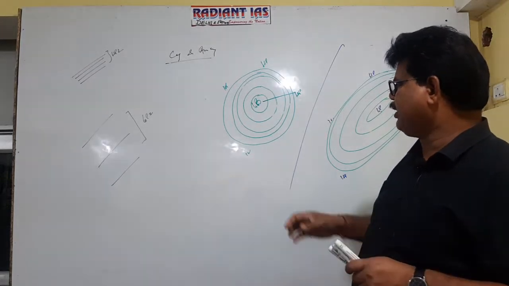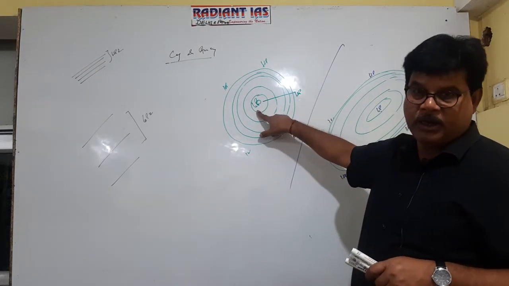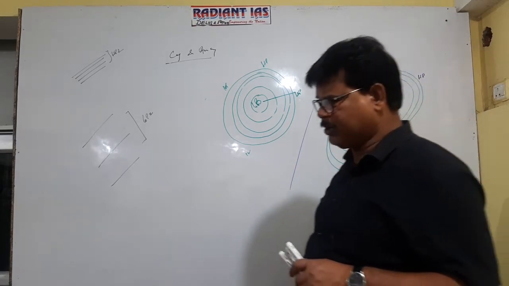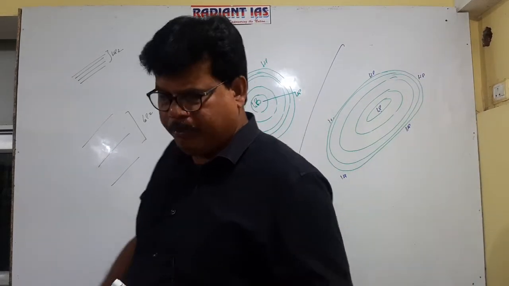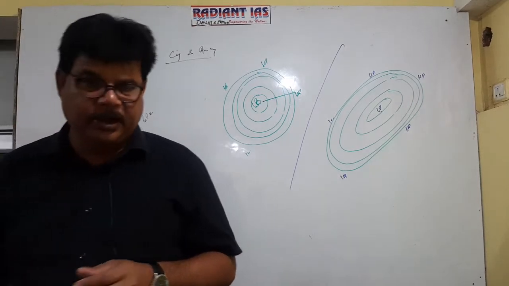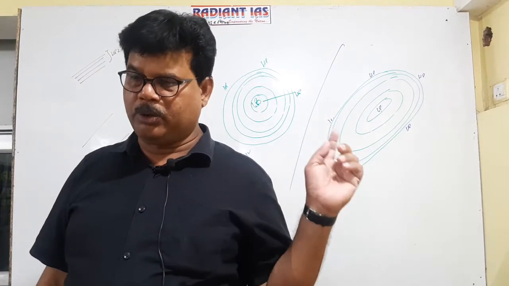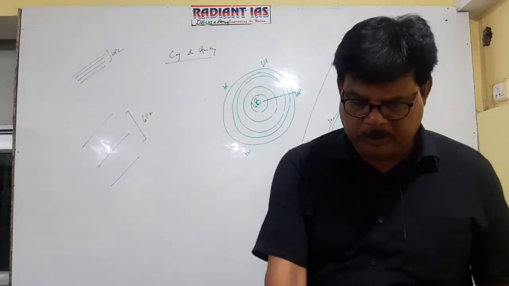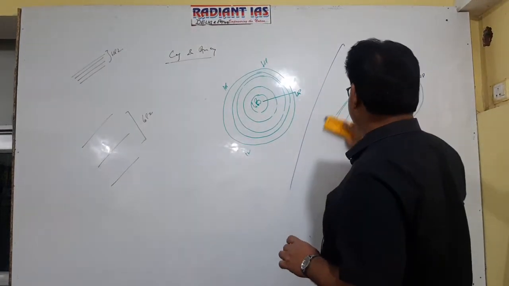Normally the pressure gradient in tropical cyclone is more as compared to that of the temperate cyclone. That's why tropical cyclone poses high velocity and it causes more destruction as compared to that of temperate cyclone. It is clear now? So how you will define, you can represent the cyclone in pictographic form.